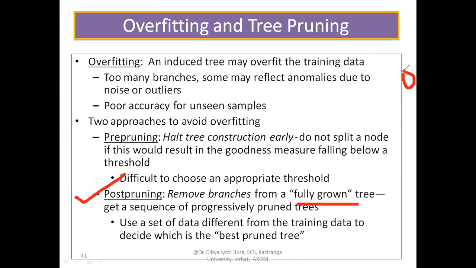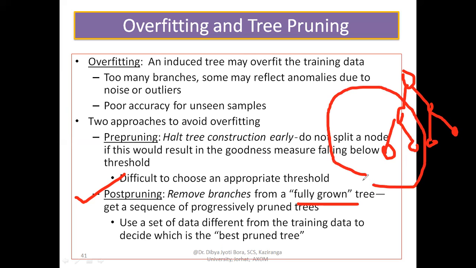इसका मतलब अभी opposite हो रहा है। अभी opposite मतलब आपने पूरा tree को grow कर लिया था। पहले ऐसा हुआ था कि grow करने से पहले threshold compare किया। अभी ऐसा नहीं है। The tree is fully grown now. Now what you will do, you will try to remove the branches. Okay, based on the training data, you have to decide that yeah, this is the best pruned tree. We may cut down this part of the tree, and it is not going to affect the classification result. So that is post pruning. We are removing the branches from a fully grown tree.